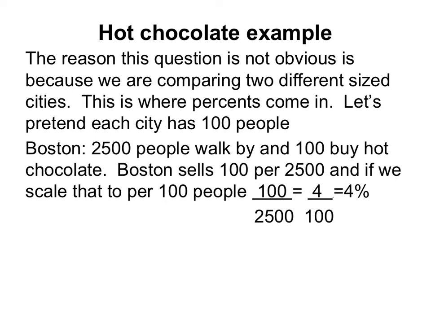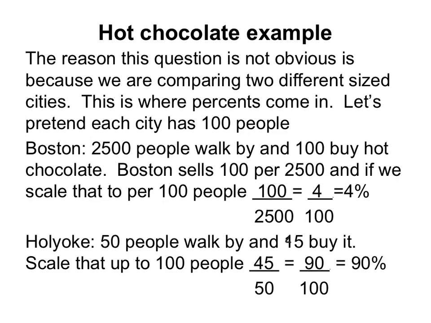Let's take that 2,500 and turn it into 100. So we're splitting it up into 25 different parts. Well, if I split up that 2,500, I have to split up the 100 who bought hot chocolate. So if I scale Boston down, I sell 4 hot chocolates for every 100 people who pass. Well, out of 100 gives me my percentage. So in Boston, 4% of the people walking by bought hot chocolate.